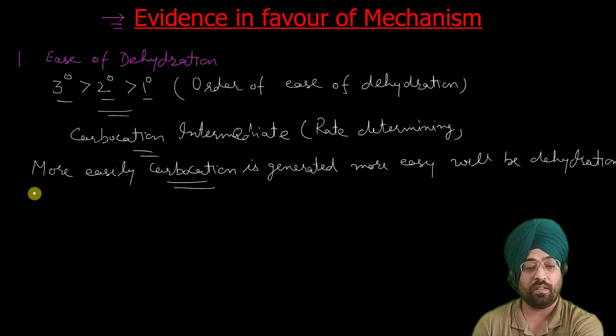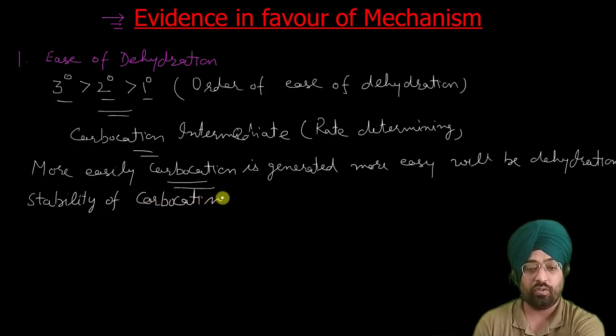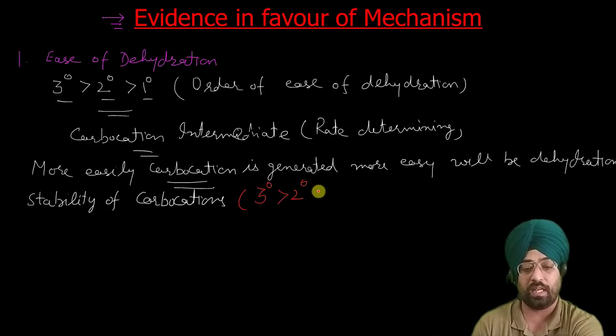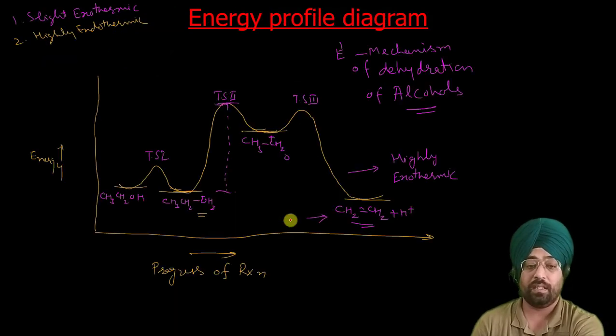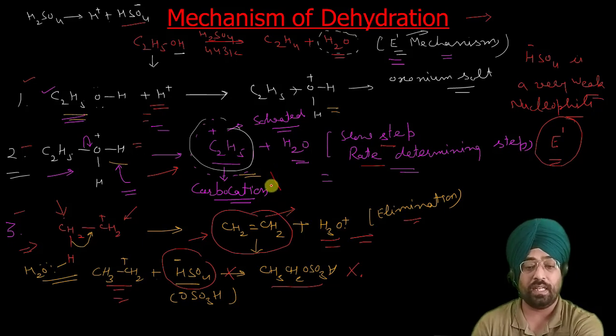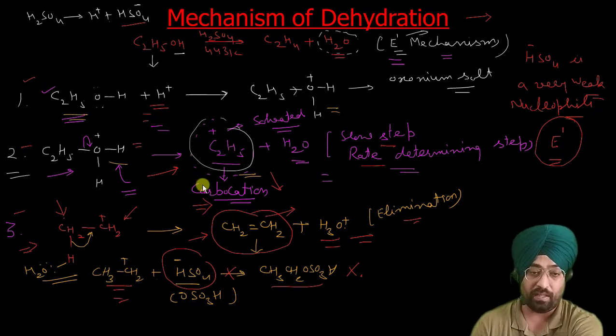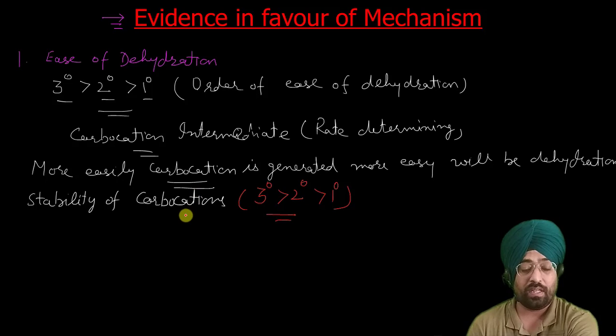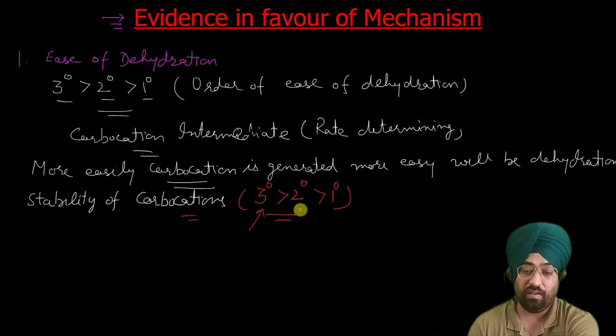Now the generation of the carbocation depends upon the stability of the carbocation. Stability of carbocations follows the order we have done many times: tertiary carbocations are more stable than secondary carbocations, and secondary carbocations are more stable than primary carbocations. Our mechanism says that generation of the carbocation is the rate determining step. If the carbocation is generated easily, then the reaction rate will be fast. This generation is easy if it is tertiary, then less easy if secondary, and least easy if primary. So that is the order of stability of carbocations.